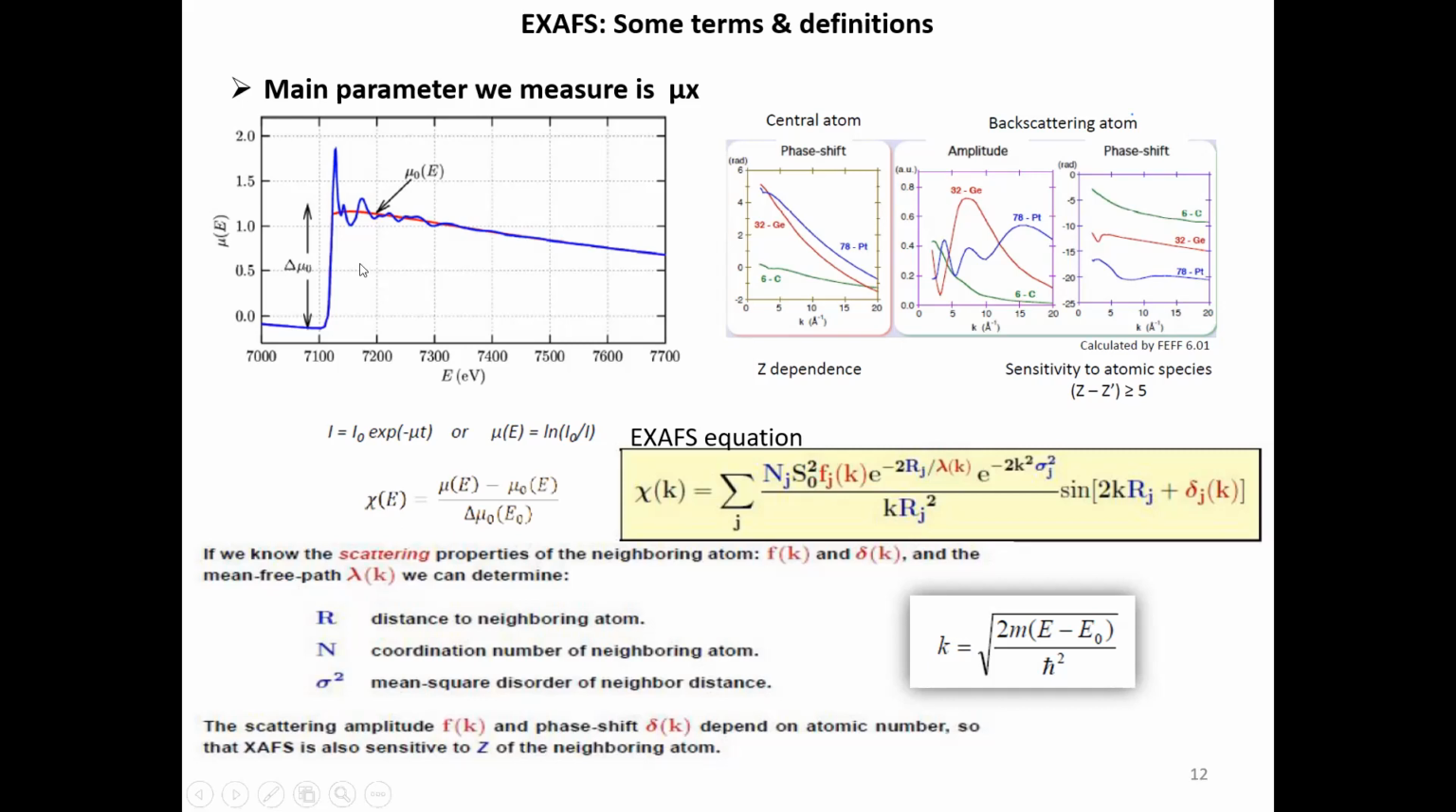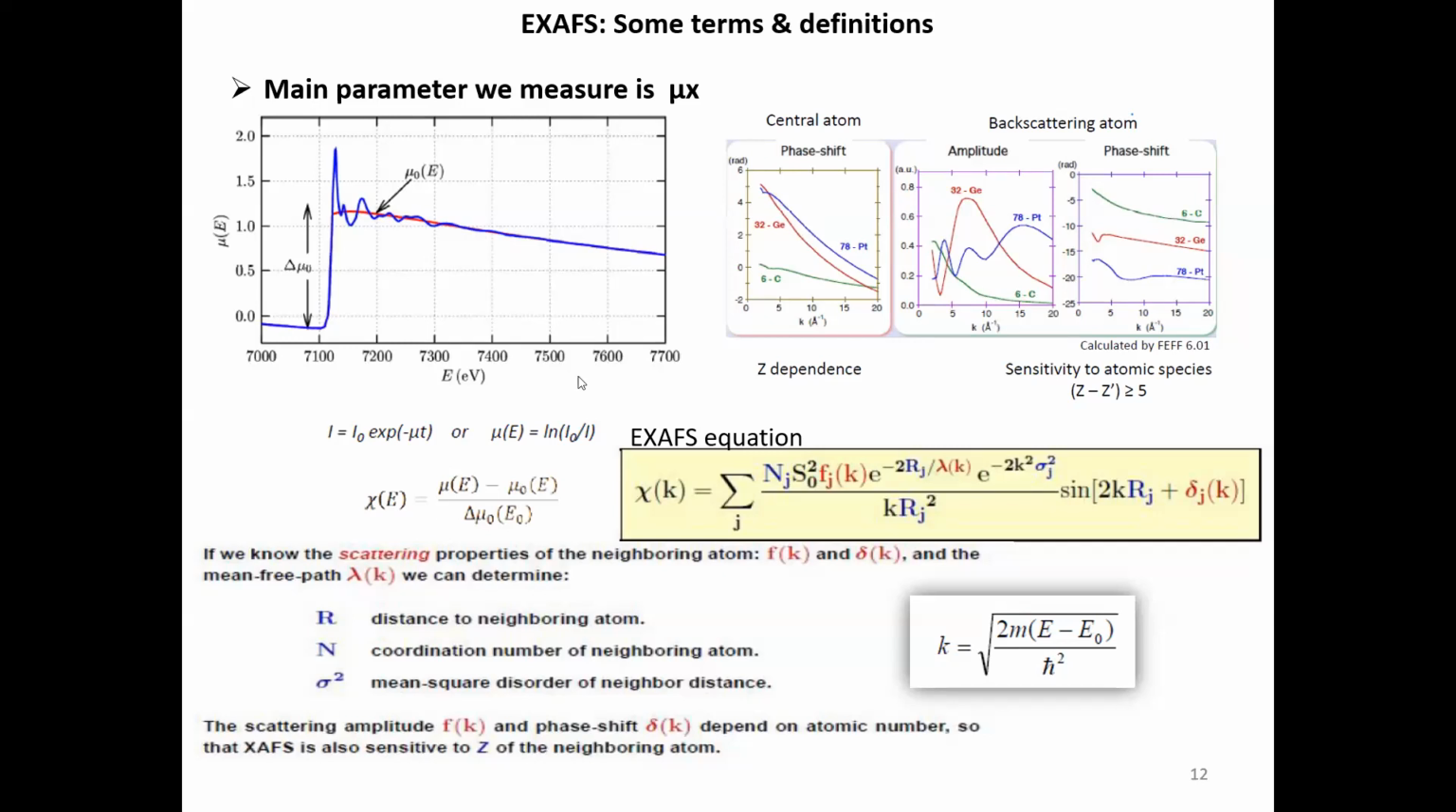And this is the phase shift of the backscattering atom. You can see for the backscattering atom, for carbon, the phase shift is higher. It's not like the central atom, because it has traveled 2r distance. From the central atom it will go to the neighbor, that is 1r, and then it will come back. So it travels 2r, and there will be more shift for this atom.